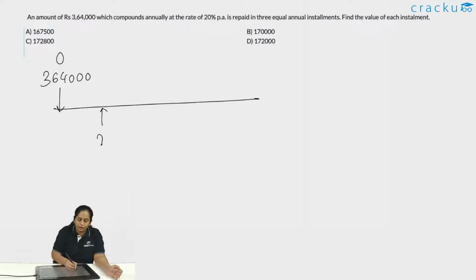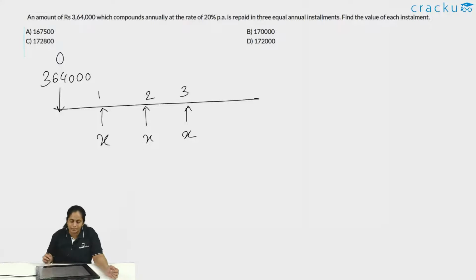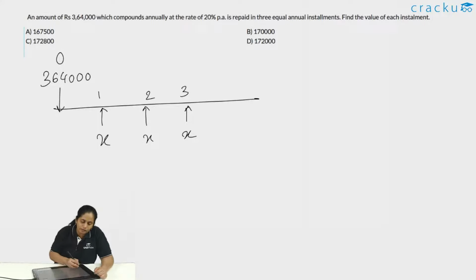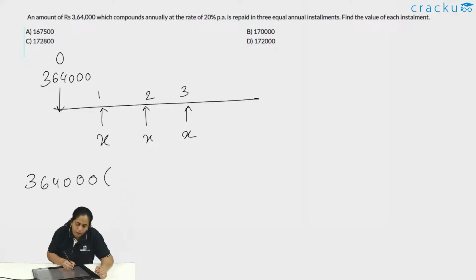After year 1 you pay back x, which is the equal installment. At the end of year 2 you pay back x, which is the installment. At the end of year 3 again you pay back x. Now what is the future value of this 3,64,000 at the end of 3 years? That would be 3,64,000 into (1 plus 20 by 100) cube, this is 20% per annum.